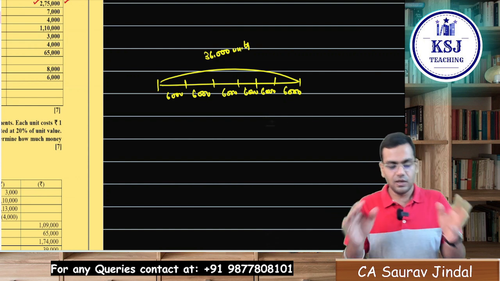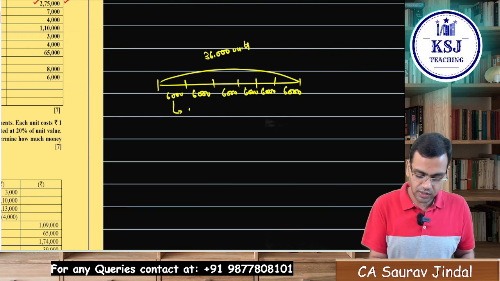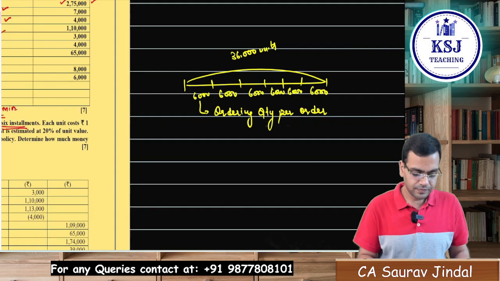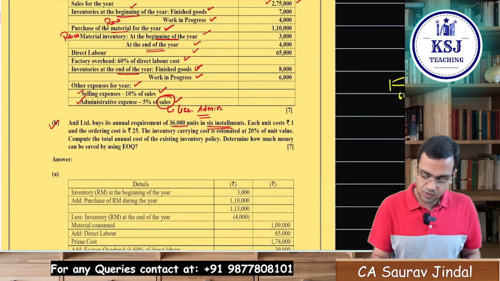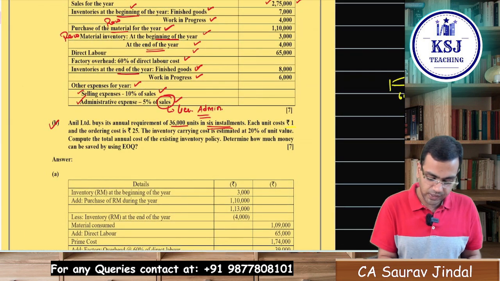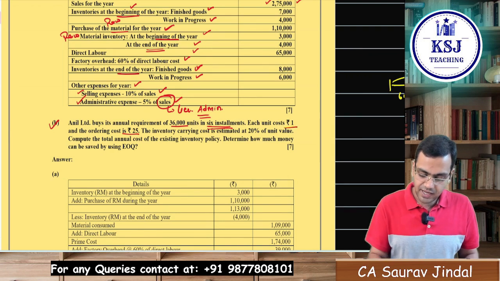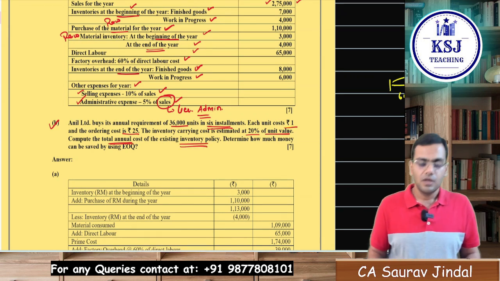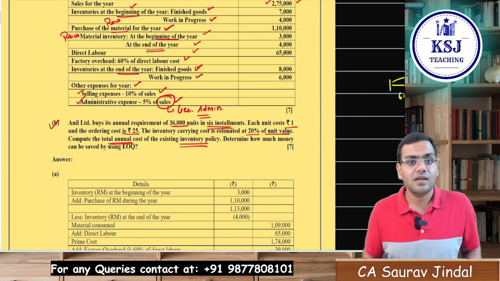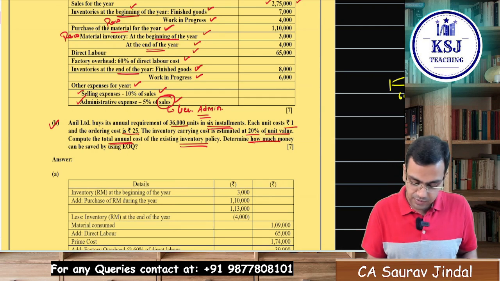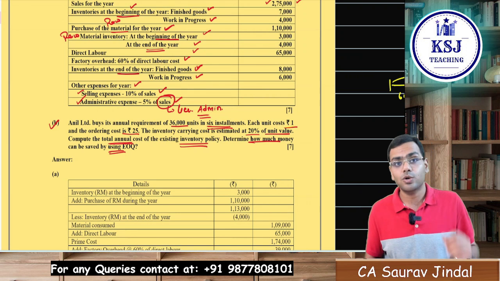That is why total in a year, right? This is the order quantity per order. This is what they are doing currently. Okay. Each unit costs ₹1 and the ordering cost is ₹25. The inventory carrying cost is estimated at 20% of the unit value. Compute the total annual cost of the existing inventory policy. Determine how much money can be saved by using the EOQ.